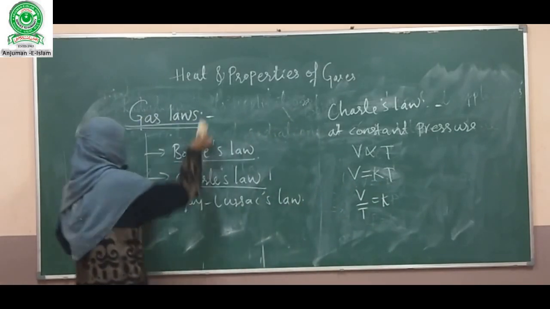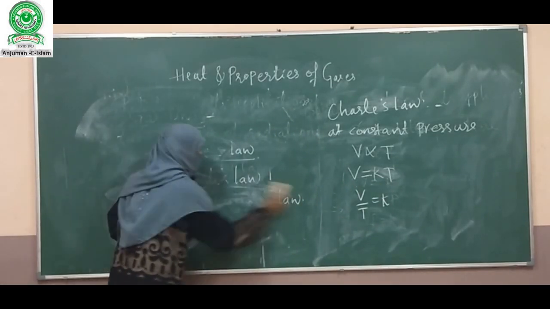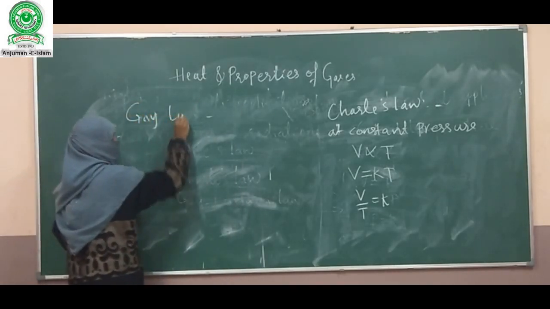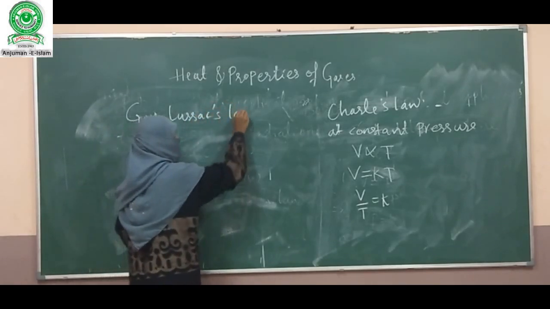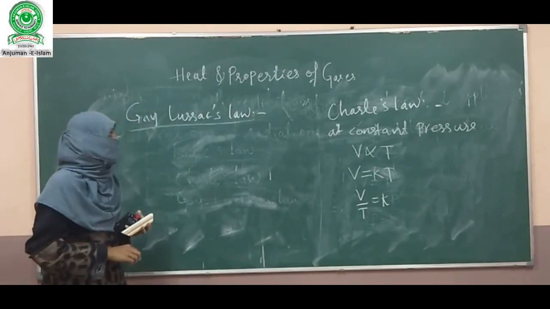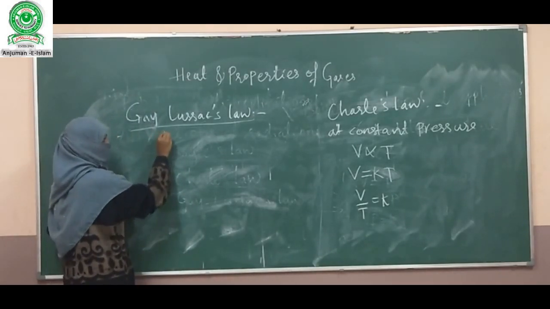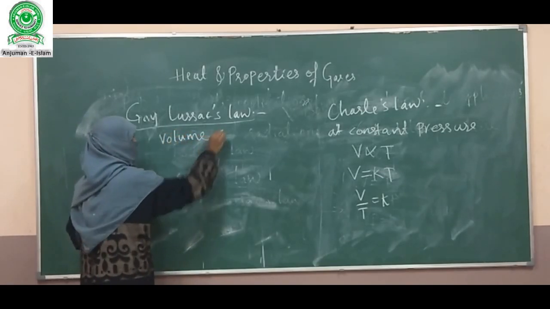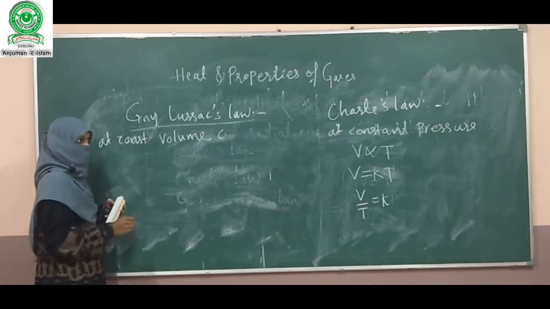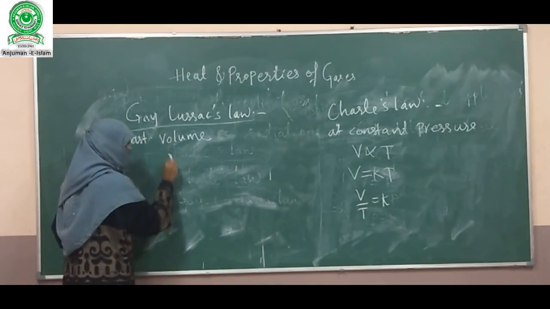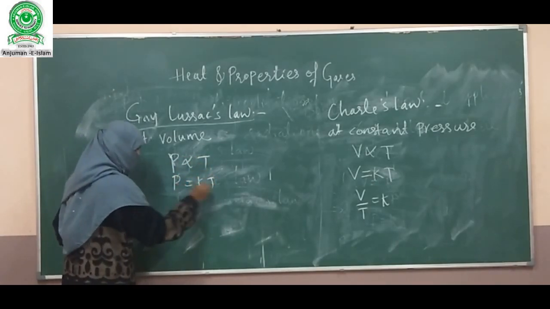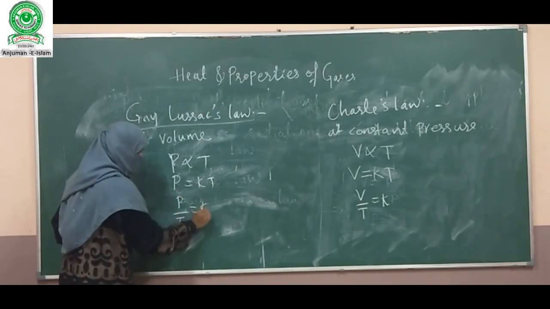The last one is Gay-Lussac's law, also called Charles's law too. Here, volume will be constant. At constant volume, the pressure of a given mass of gas is directly proportional to temperature. P is equal to K into T. Taking T to this side, P by T is equal to K.